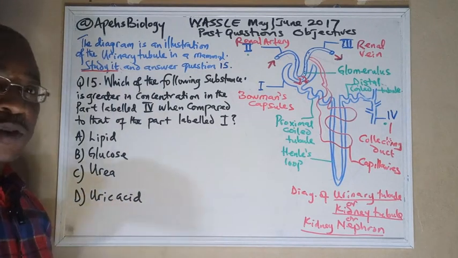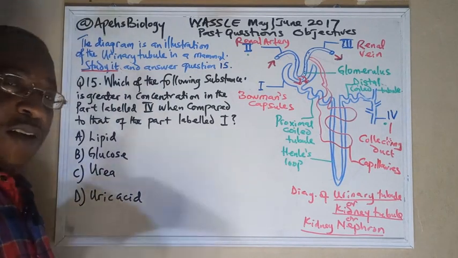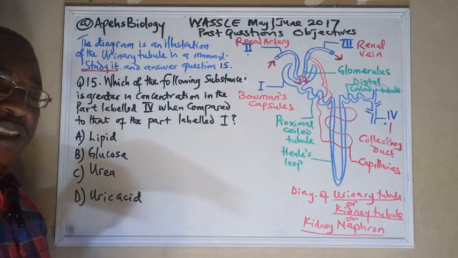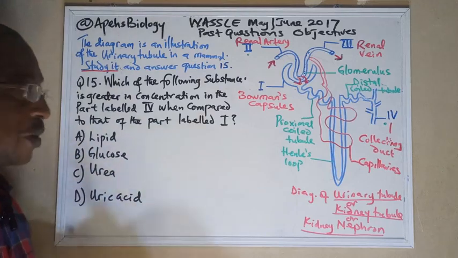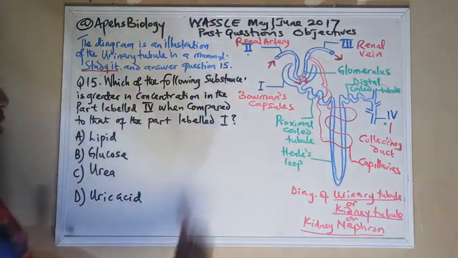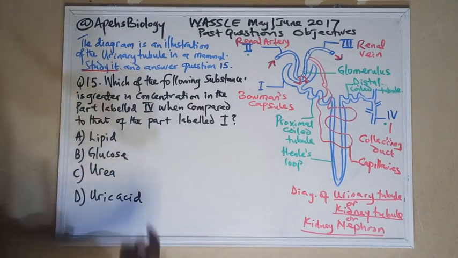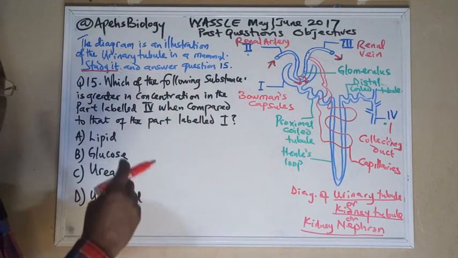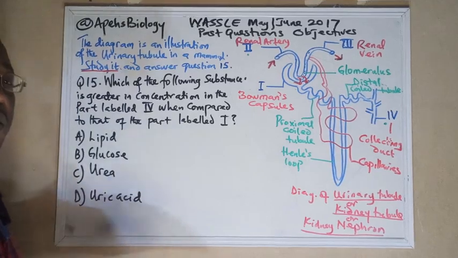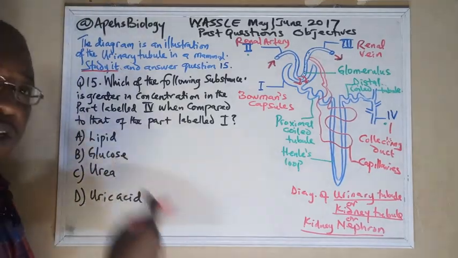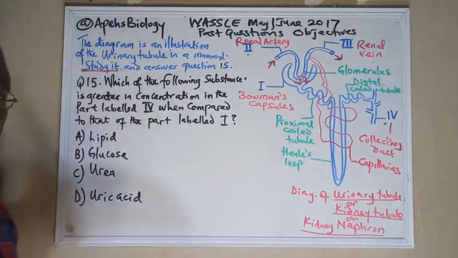In this past question, we are explaining the reasons why answers in objectives are correct and why others are wrong. This is the second part on this content, covering questions 12, 13, 14, and 15. In part one we did questions 13 and 14. This is the second part, and we are taking question 15.